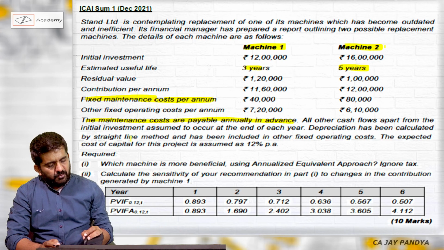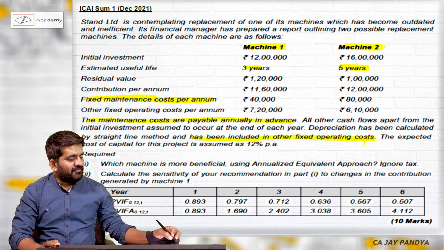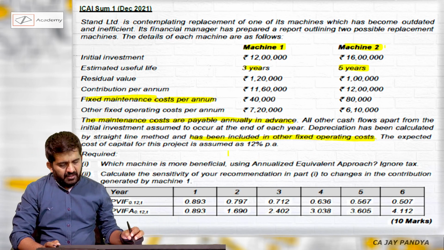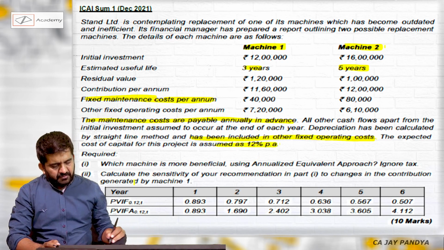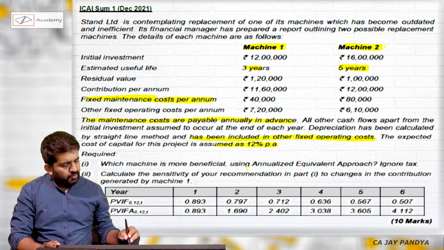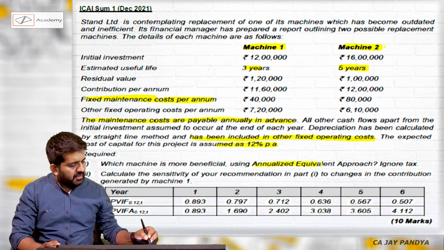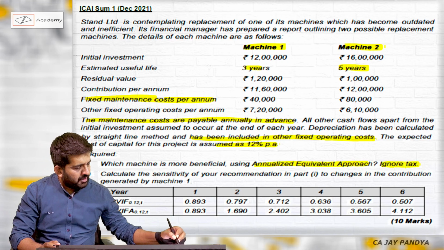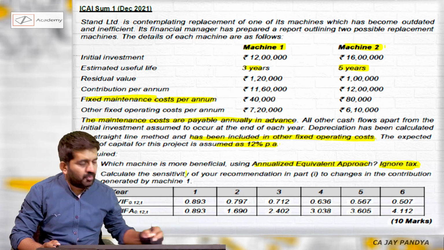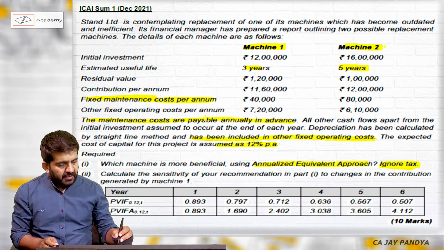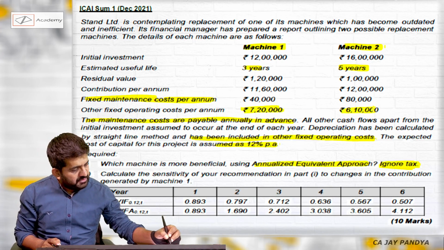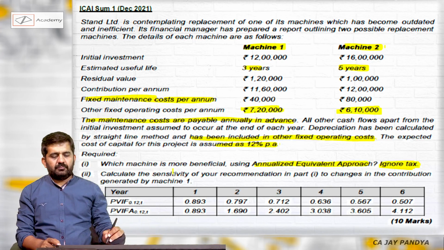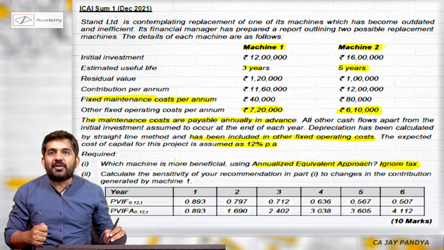Depreciation has been calculated by straight line method and has been included in fixed operating cost. The expected cost of capital for this project is assumed to be 12%. Required: which machine is more beneficial? Use the annualized equivalent approach, ignore tax. We need to ignore tax, but depreciation is already included in these figures, so we need to remove depreciation.